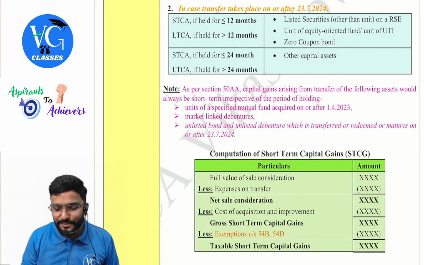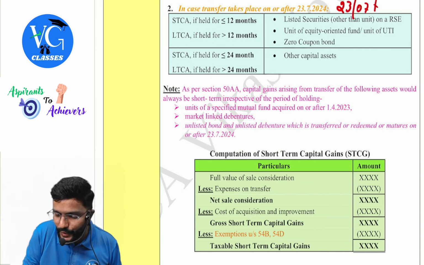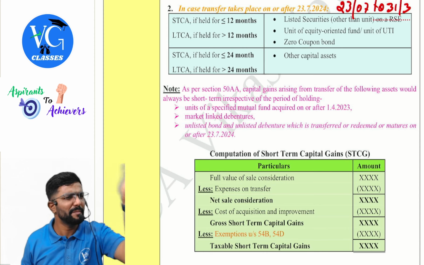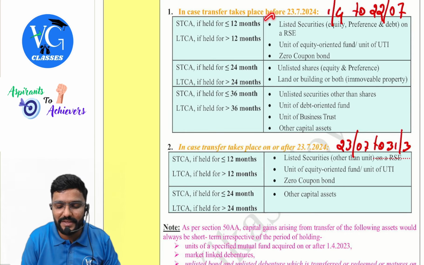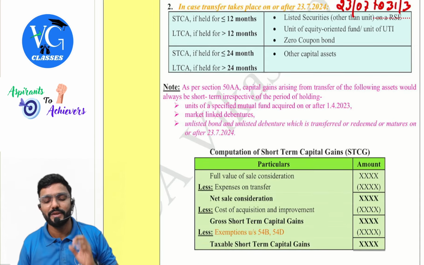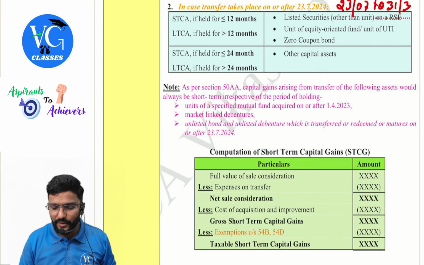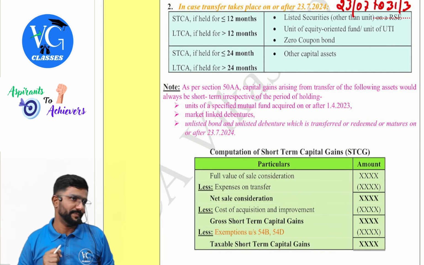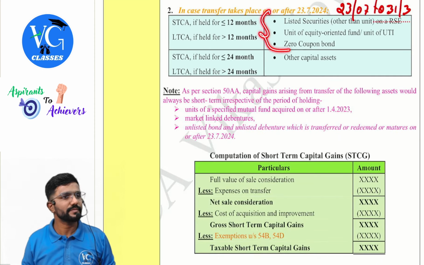In case the transfer takes place on or after 23rd July, that means from 23rd July to 31st March, sir, what is the period of holding? How do I categorize the asset? Only two categories. Remember the first one, the rest all will fall in the second. 12 months, same assets, guys. Whatever three assets were there, same three assets: listed securities, unit of equity oriented fund or unit of Unit Trust of India, or zero coupon bond. Same three assets which had 12 months before, same 12 months here also.